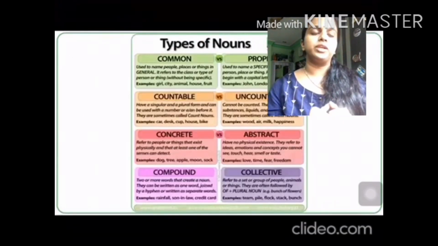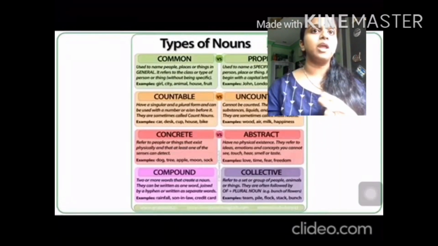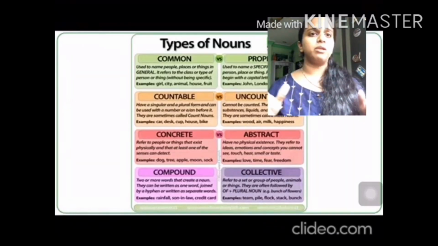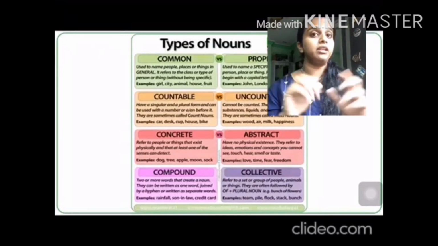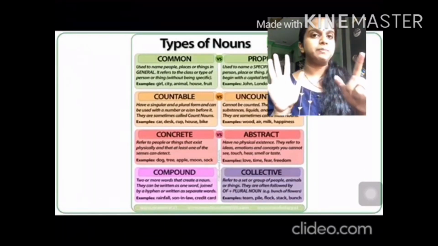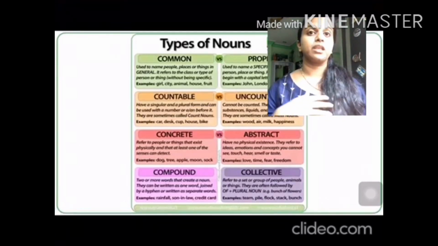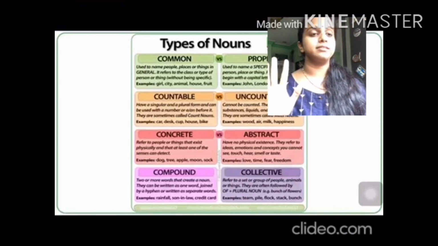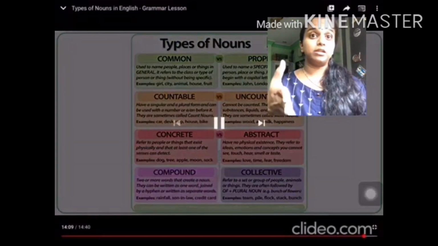So what have we learned today? What types of nouns? Common noun, which is a general name. Proper noun, which is a particular and specific name given. Countable nouns, the things which you can count easily. Uncountable noun, which you cannot count easily. Concrete, the things which you can sense by your five senses. Abstract, which you cannot see, which you can just feel. You cannot identify them through your senses. Compound means two or more words together, and collective is a set or group of people.